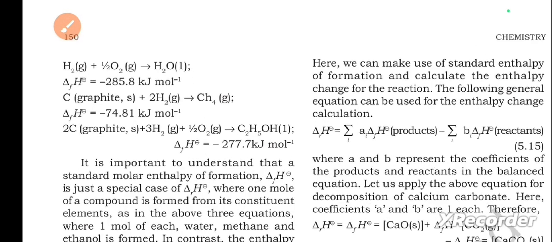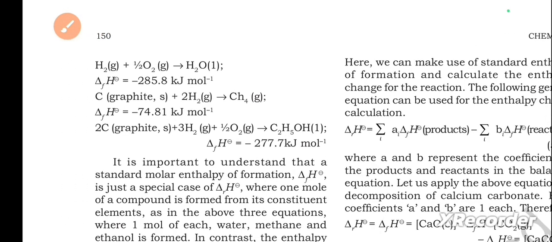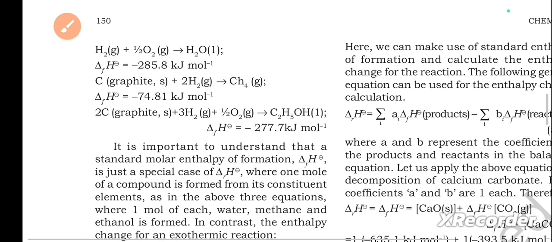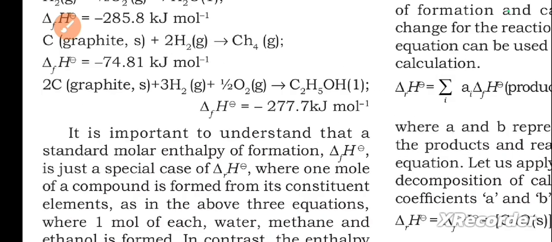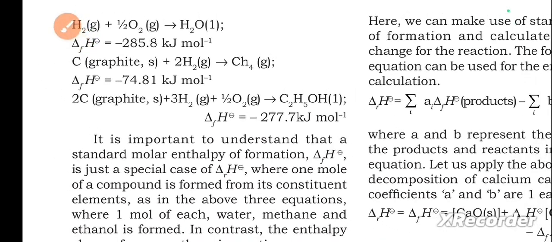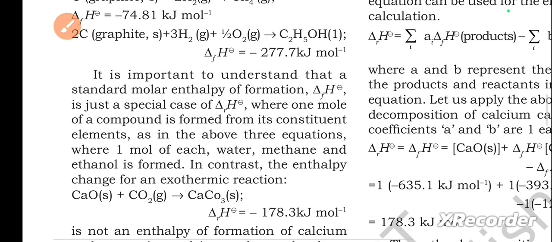So this is the one, you can check it out, and overall delta FH gives minus 277.7 kilojoules per mole. It is important to understand that a standard molar enthalpy of formation, delta FH, is just a special case of delta RH, where 1 mole of a compound is formed from its constituent elements as in the above 3 equations, where 1 mole of each water, methane and ethanol is formed.